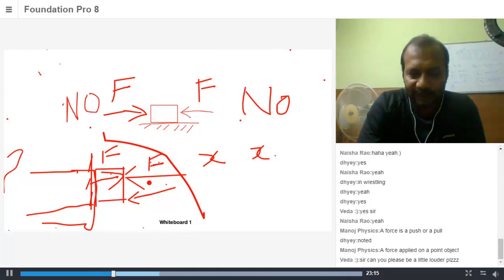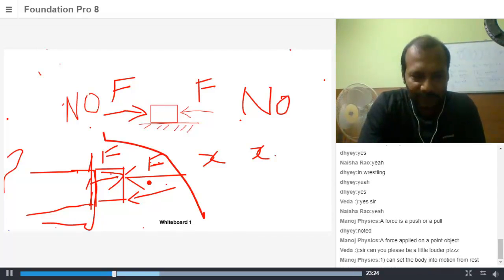Four points on that. It can set the body into motion from rest. It can stop the body which is already in motion. It can slow down or speed up the body in motion. Or it can change the direction of motion. I hope that's clear to all of you.